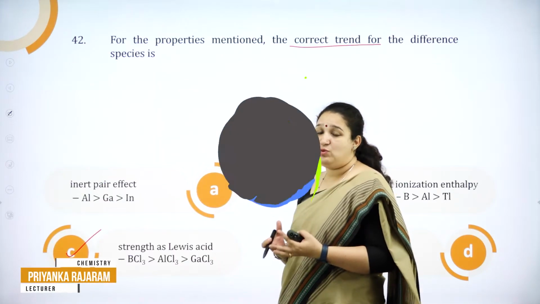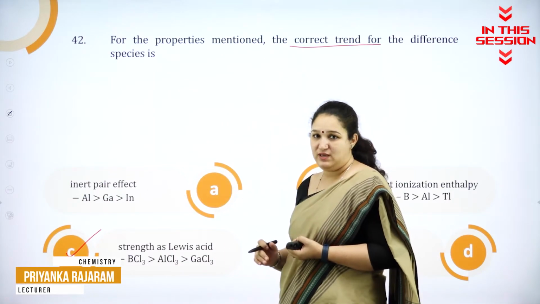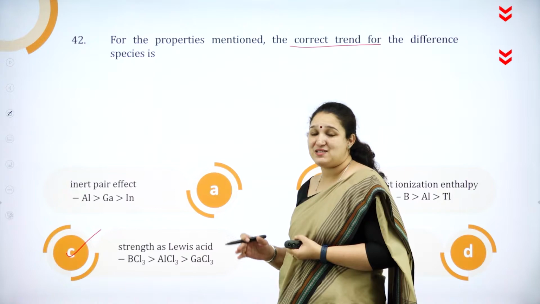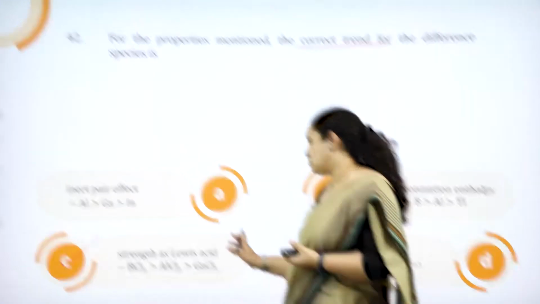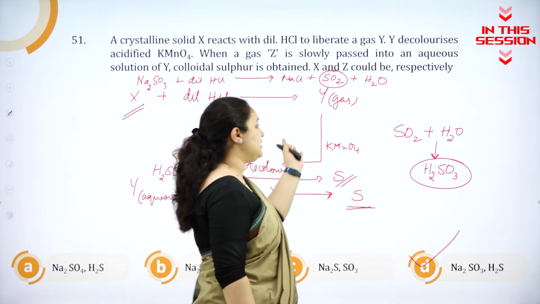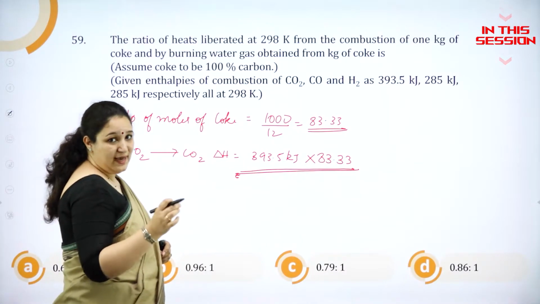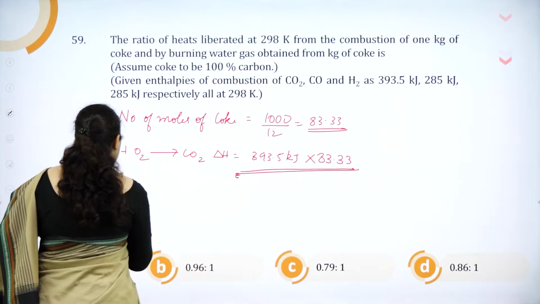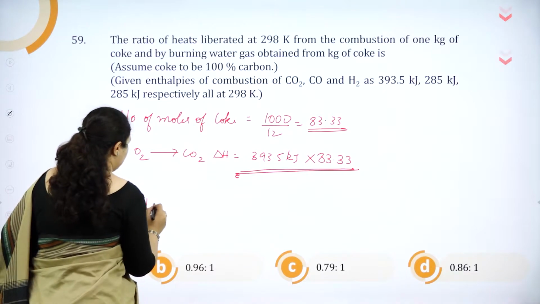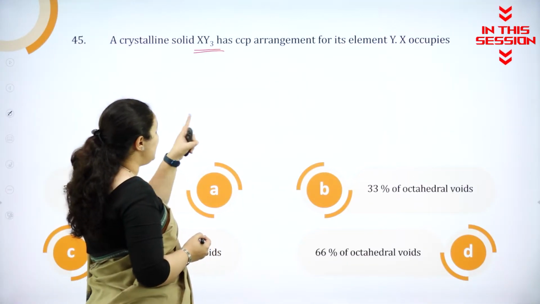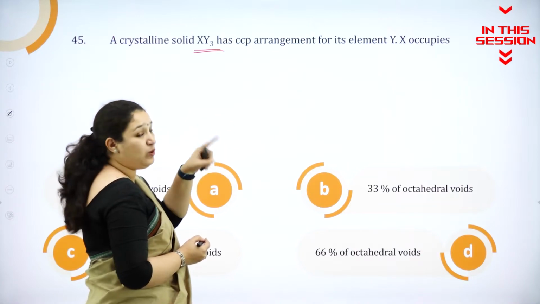The tendency to accept electron decreases and thus Lewis acid strength also decreases. So that sulfur dioxide gas, when it is mixed with water, it will give me sulfurous acid. We are burning water gas. What is water gas? It is carbon monoxide plus, and they have told has CCP arrangement for its element Y. That means